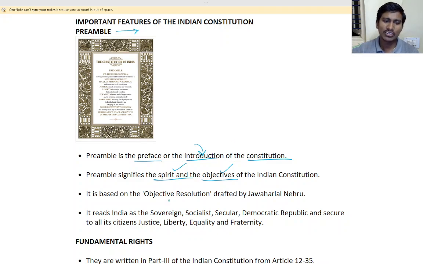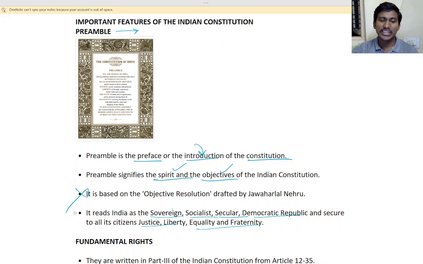It is based on the objectives resolution drafted by Jawaharlal Nehru. We don't need this. It declares India a sovereign, socialist, secular, democratic republic and secures to all its citizens justice, liberty, equality and fraternity. So these are the things mentioned in the preamble. Our country is a sovereign, socialist, secular, democratic republic.